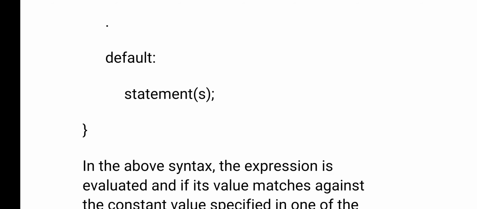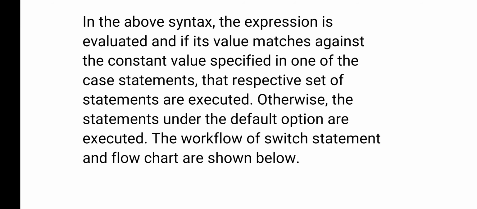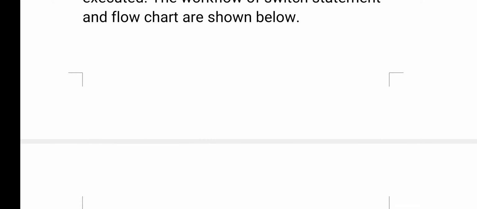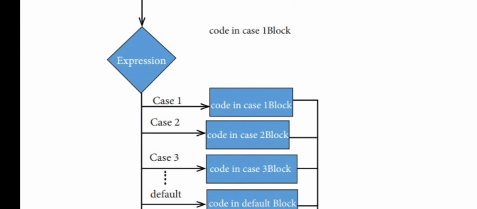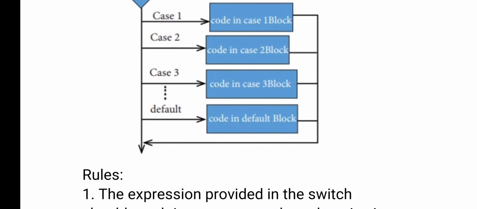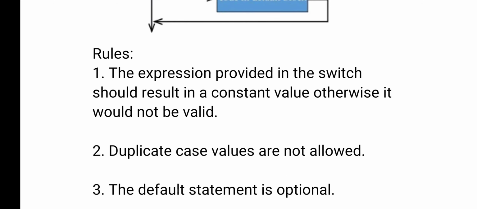In order to write this switch statement, we need to follow some rules. I will explain those rules now. Before that, there is a flowchart. As usual, we write the expression, and we get some result. Whatever result you get is compared with the case labels. Case 1, case 2, case 3 are called the case labels. Whichever case label matches the expression result, that block will be executed and the remaining will be skipped. Now, we'll go to the rules.